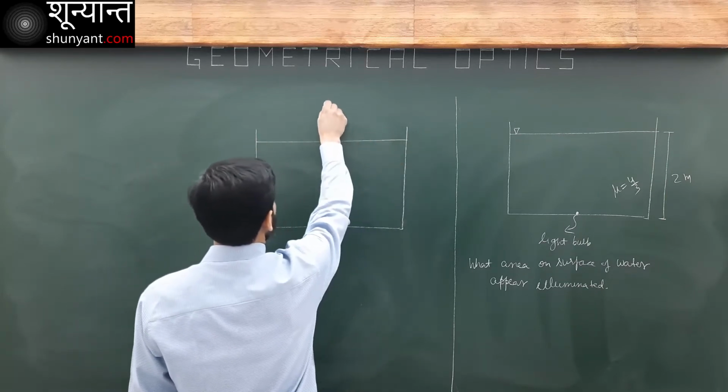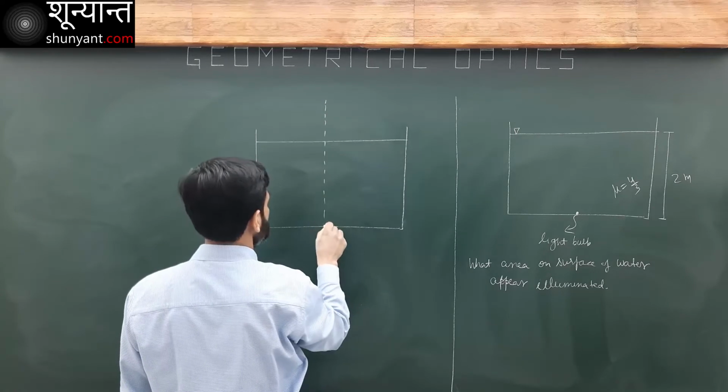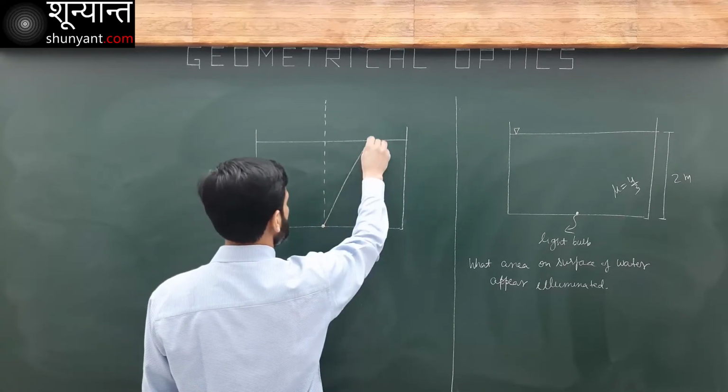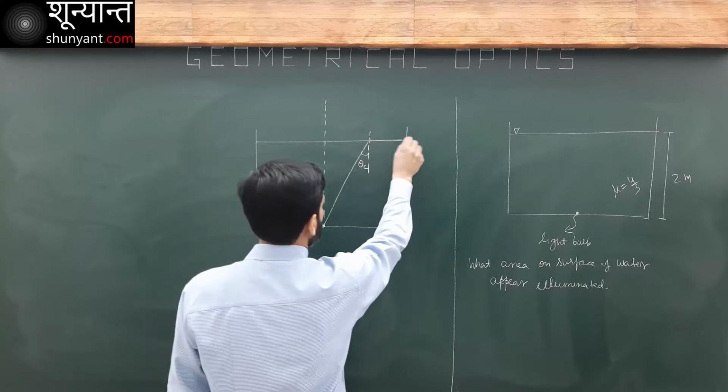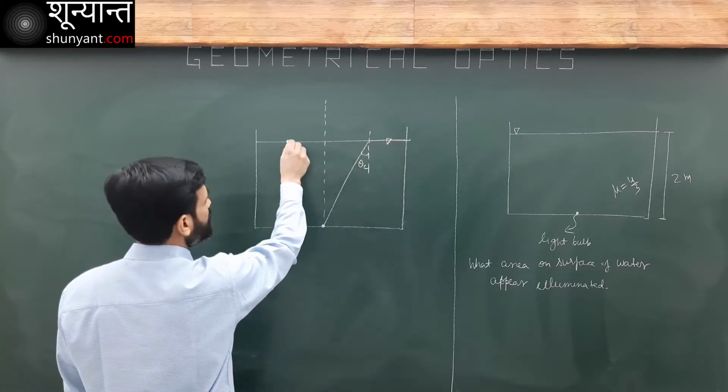Okay, this is my central line here. Just take off the bulb. Let's say that this is my critical angle. This is my critical angle here. So light will come out from this region only.